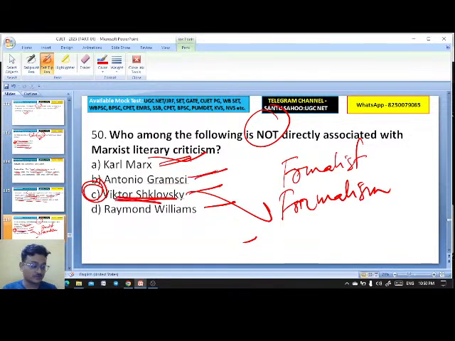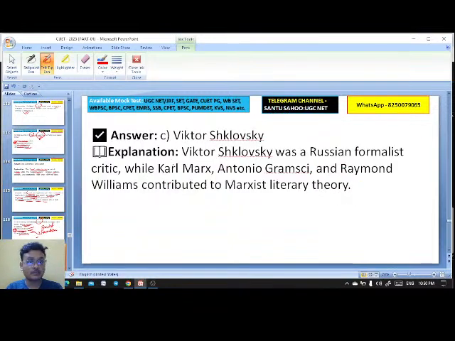Karl Marx, Antonio Gramsci, Raymond Williams, they are associated with Marxist literary criticism. Exactly, everyone. Very good. Viktor Shklovsky was a Russian formalist critic, while Karl Marx, Antonio Gramsci, and Raymond Williams contributed to Marxist literary theory as well.